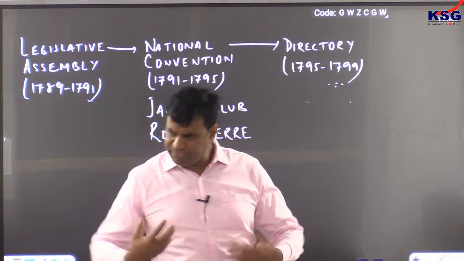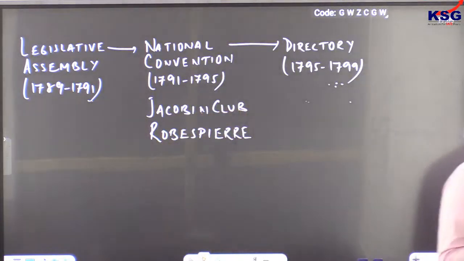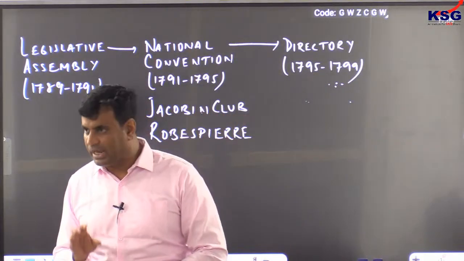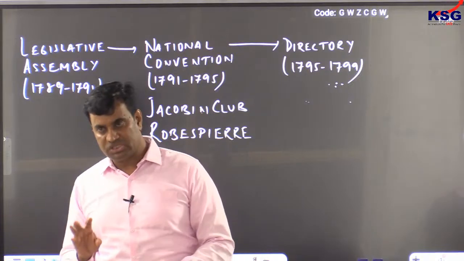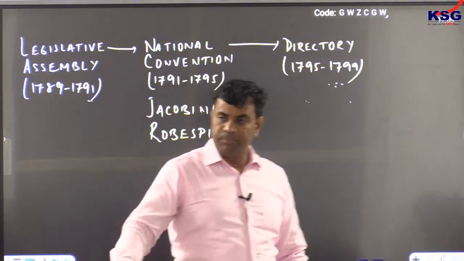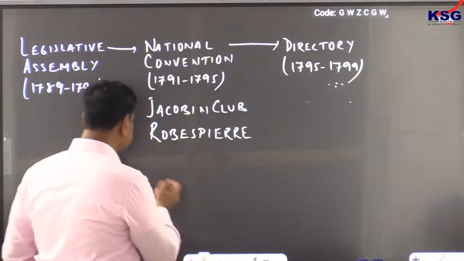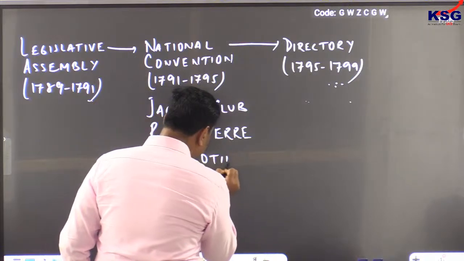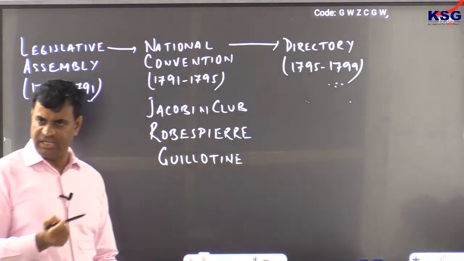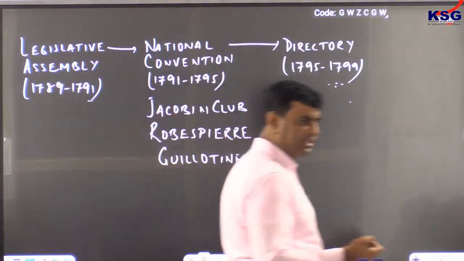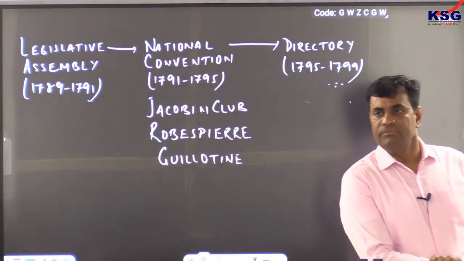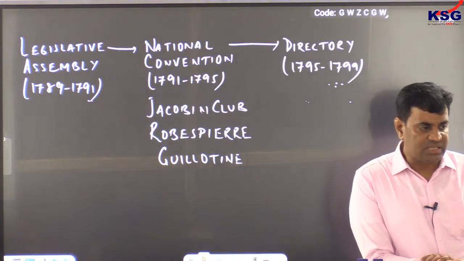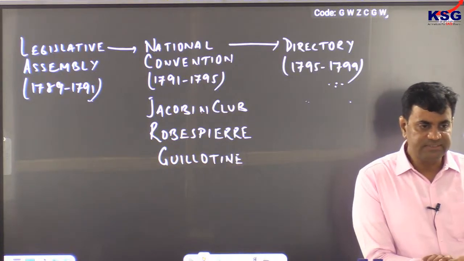Clear? In fact, due to paucity of time, P-A-U-C-I-T-Y, paucity of time, several people were beheaded collectively, B-E-H-E-A-D-E-D, beheaded collectively, which is termed as guillotine.